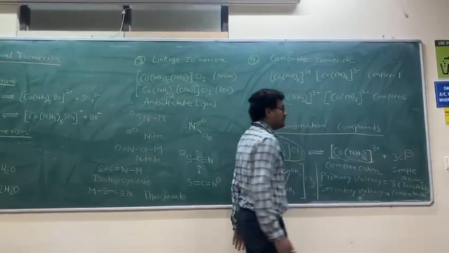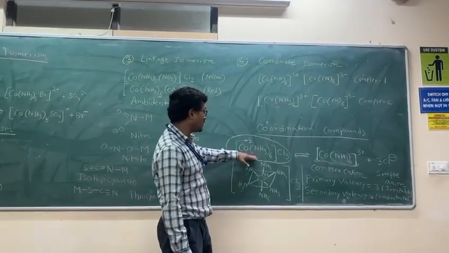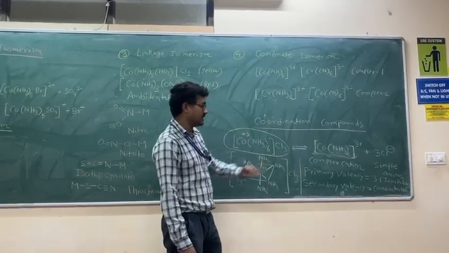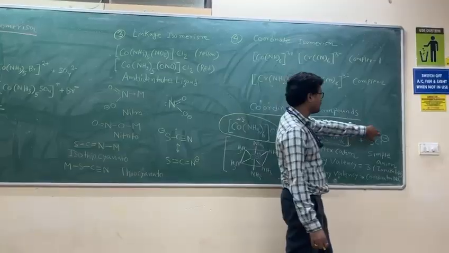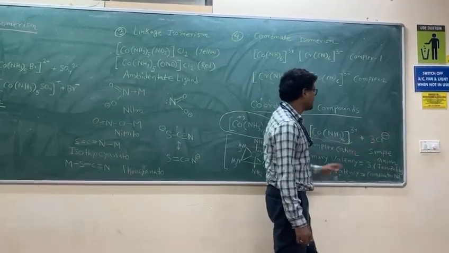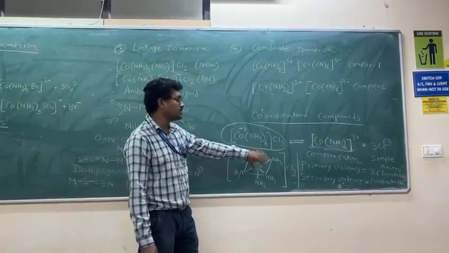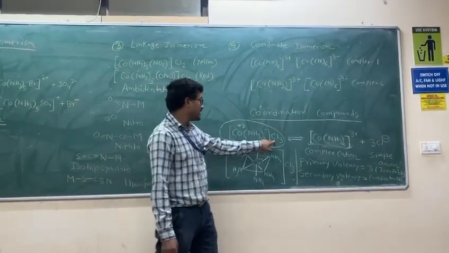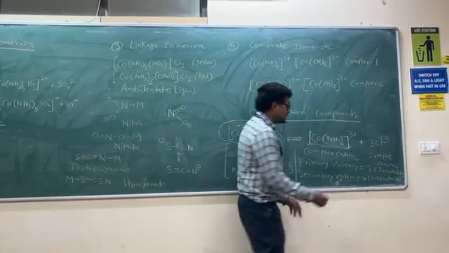Ionizable means if it is ionized, the part which is outside of this third bracket, this is Cl3, 3 number of Cl. If we ionize it, we will get the complex cation and 3 number of Cl minus. So these 3 Cl minus are the ionizable part. So primary valency means the part which is ionizable. Here for this coordination compound, there are 3 Cl atoms attached, so primary valency here is 3.